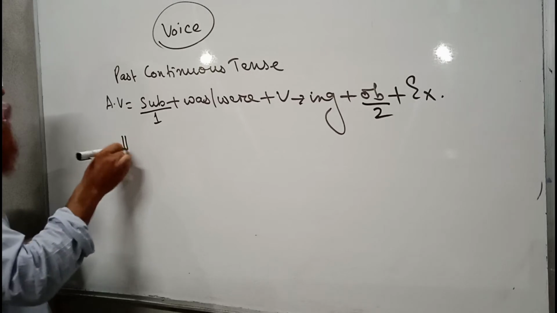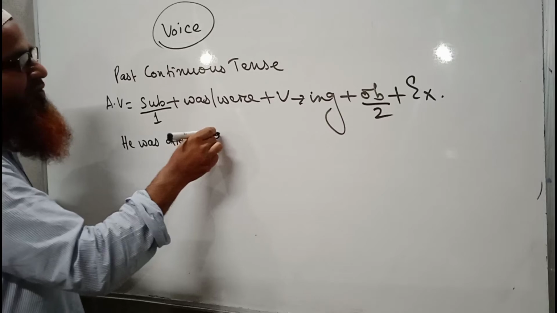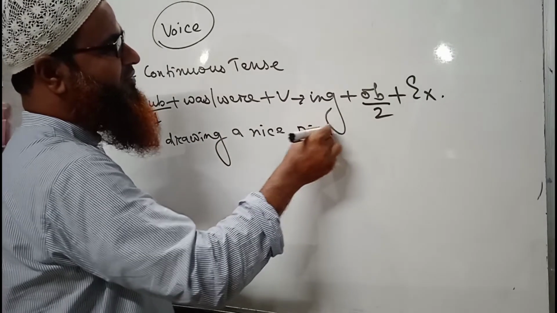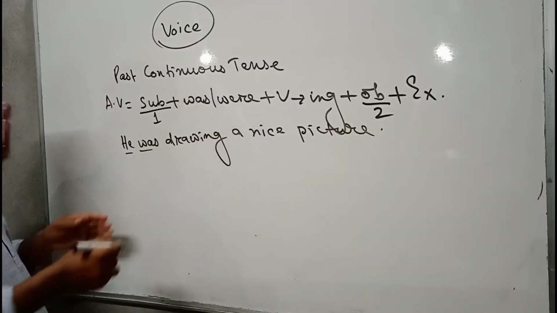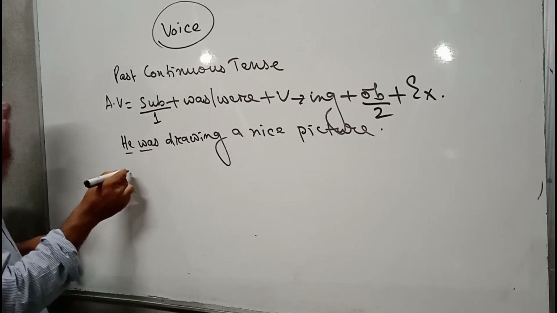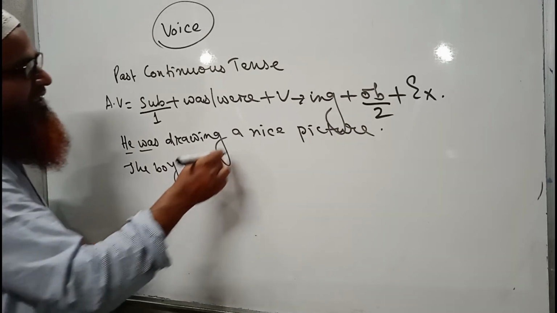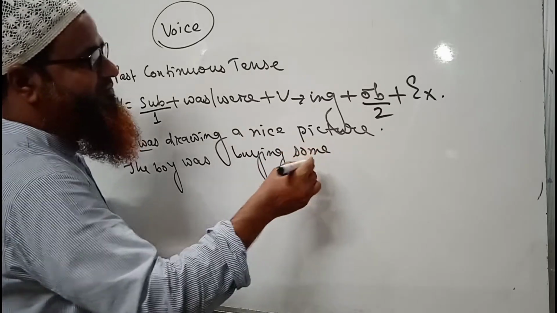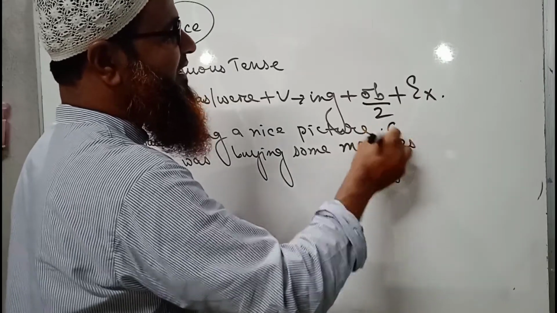You see, he was drawing a nice picture. He was drawing a nice picture. So you can see the sentence, definitely it is in the past continuous tense. Again I am writing another sentence. The boy was buying some mangoes. So it is also a sentence of past continuous tense, and both of the sentences are in